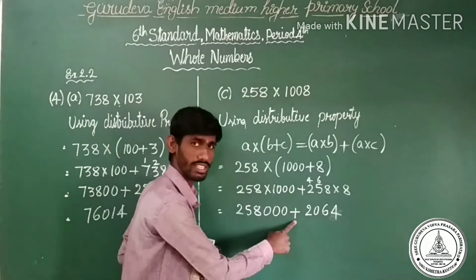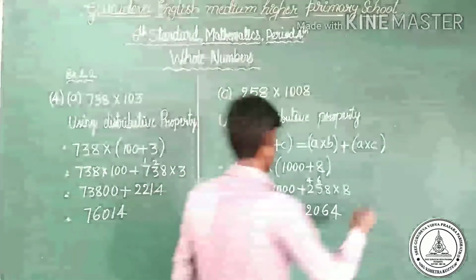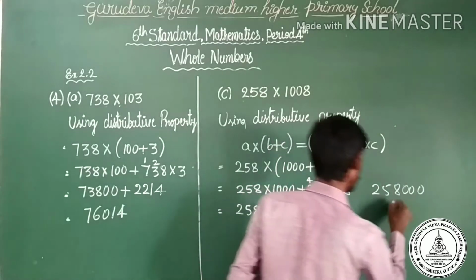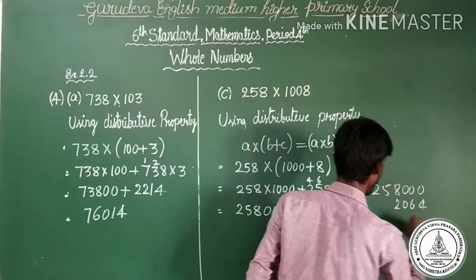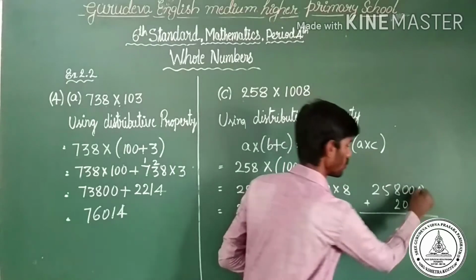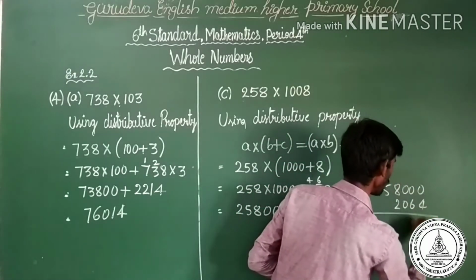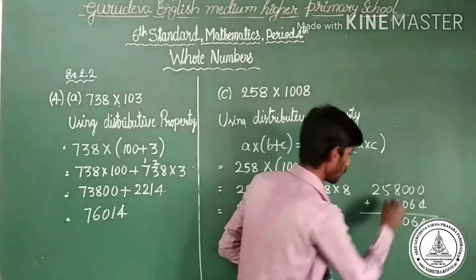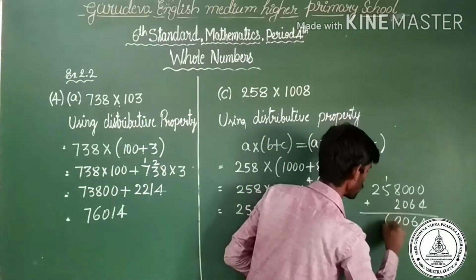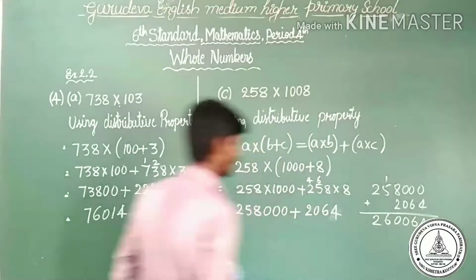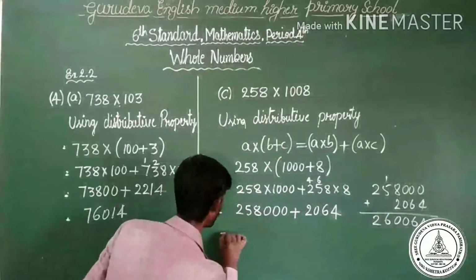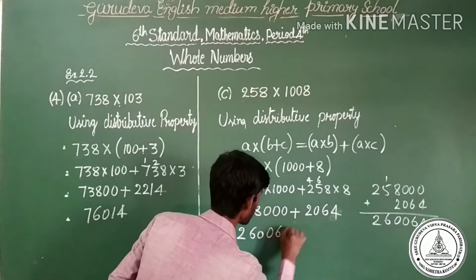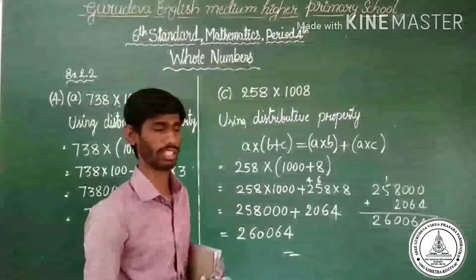Here, what do we want to do next? Next step is addition. 2064. 0 plus 4 is equal to 4. Here is 6. 0. Here is 8 plus 10. Okay. Here is 1. 5 plus 1, 6. Next 2. What is the answer? 260,064 is the answer. Okay.